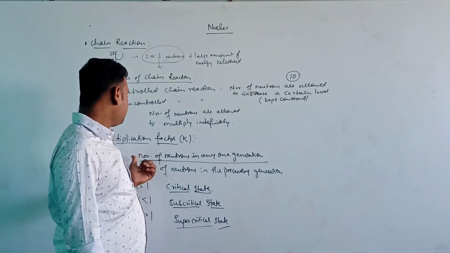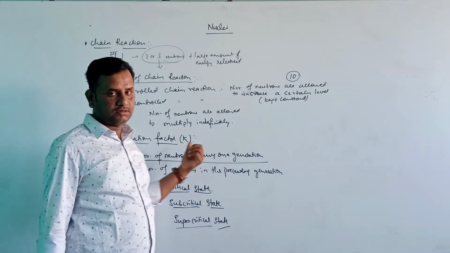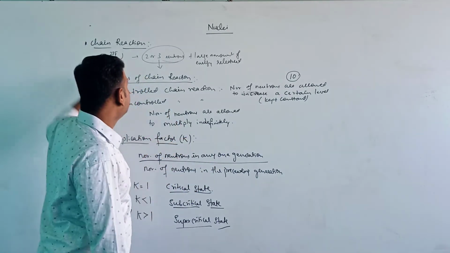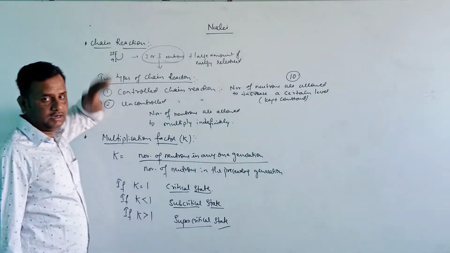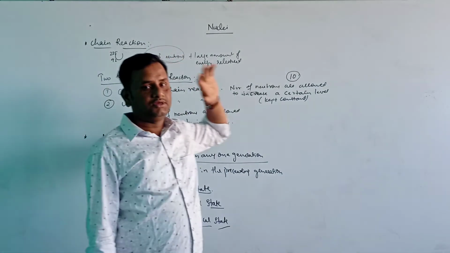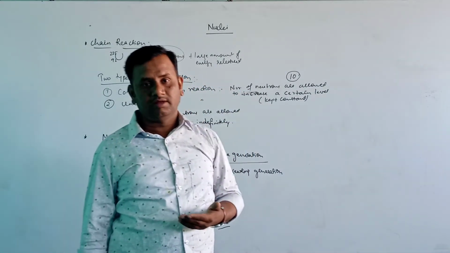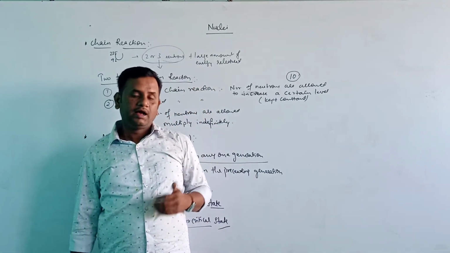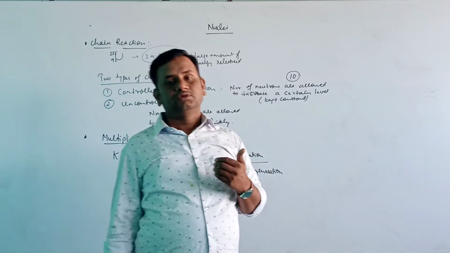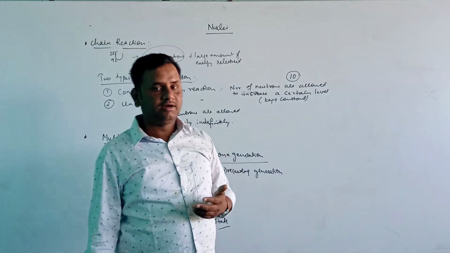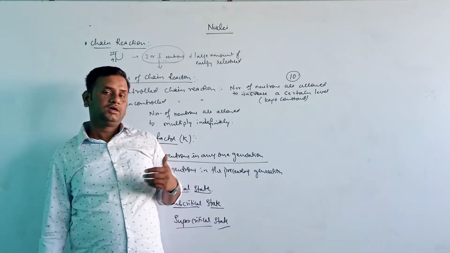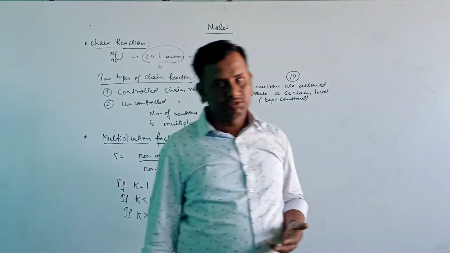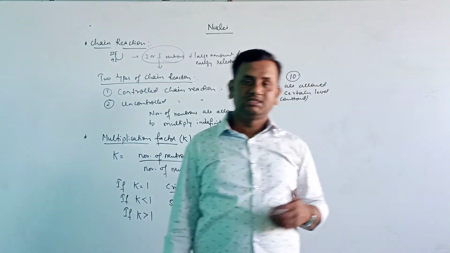So this is all about the multiplication factor. In the next topic we'll discuss the nuclear reactor. I will draw the diagram of a nuclear reactor and explain its main parts. As you notice, in nuclear reactors a large amount of electricity is produced, where a large amount of energy is released.